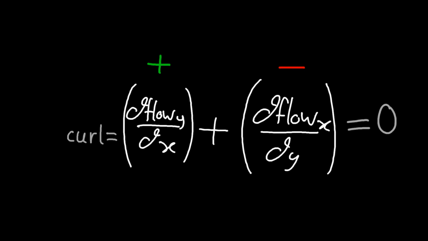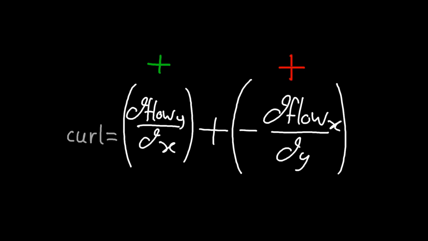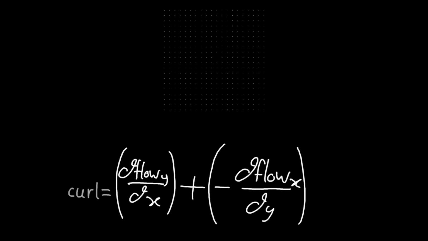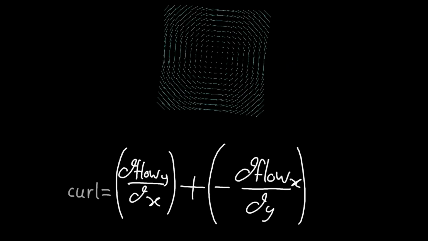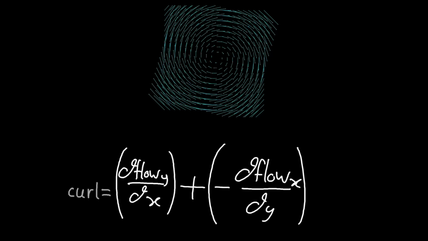This is a problem, but only a very small one because we can just stick a negative sign in front of our second term so that when we have an anti-clockwise swirl, this first term is positive and our modified second term is also positive. And just so you don't feel left in the dark, yes, when you have a clockwise swirl, both of these terms will be negative.